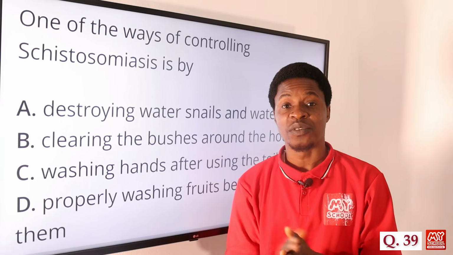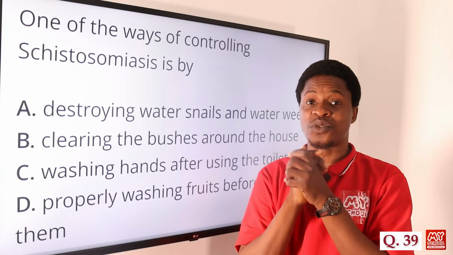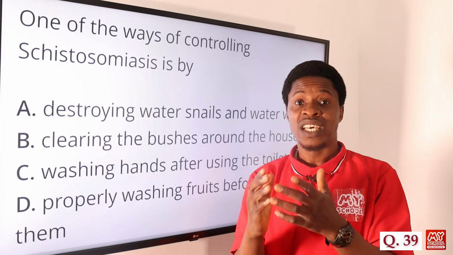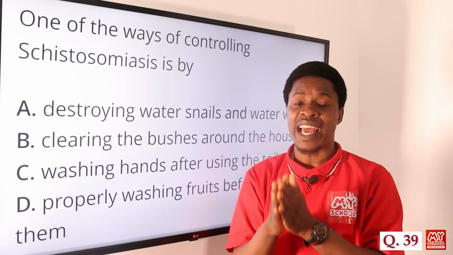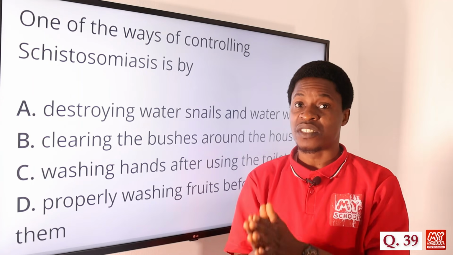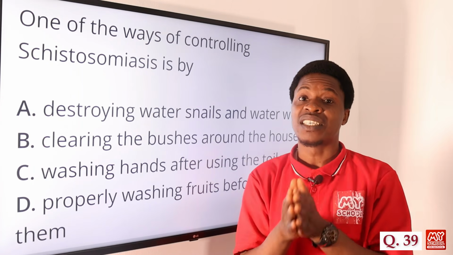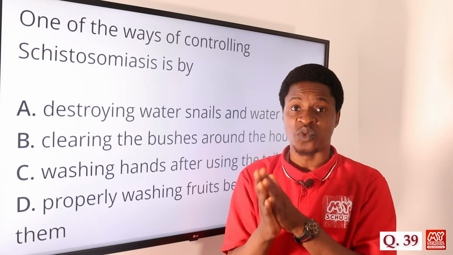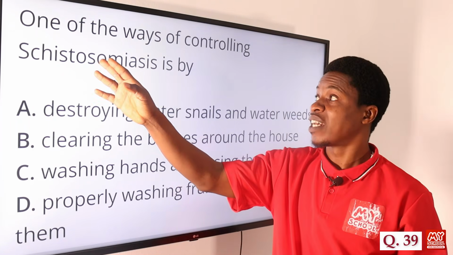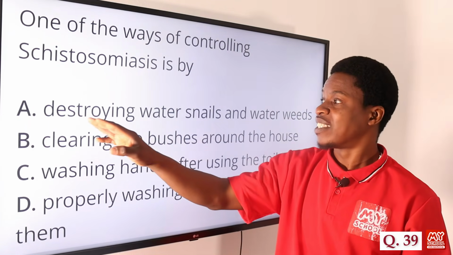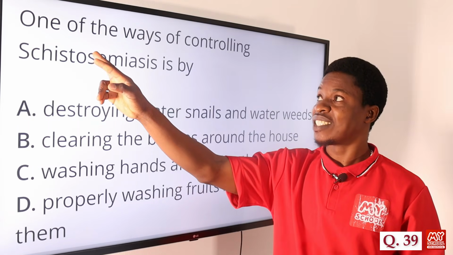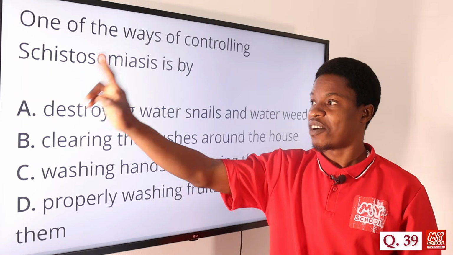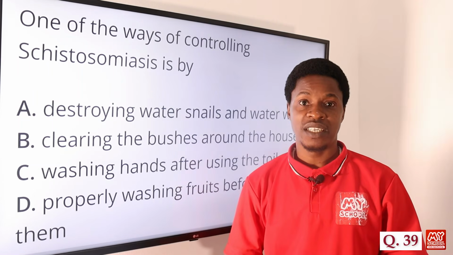That also is not, because schistosomiasis is a parasitic disease contracted from river fluke that lives inside the water snail. If you destroy the water snails, the river fluke will not have a place to dwell in to cause the disease. So option A says destroying water snails and water weeds. If you destroy them, then this would be controlled. So the correct answer is option A.